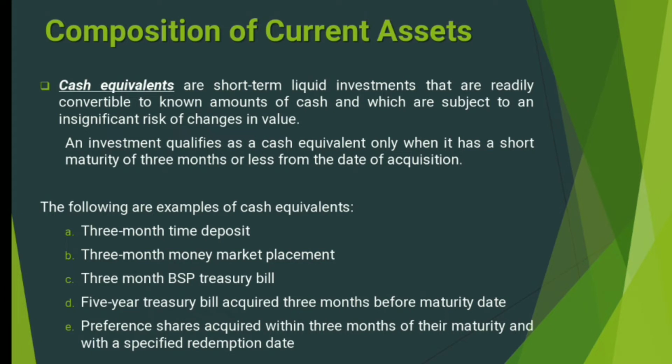That's why here in the examples, if you noticed, the maturity is always 3 months. So we have 3-month time deposit, 3-month money market placement, 3-month BSP treasury bill. Although some have a maturity of more than 3 months, take note that it is acquired 3 months or less before maturity. That's why we have 5-year T-bill acquired 3 months before maturity date. So it's always 3 months or less from the maturity date in order to classify as cash equivalent.